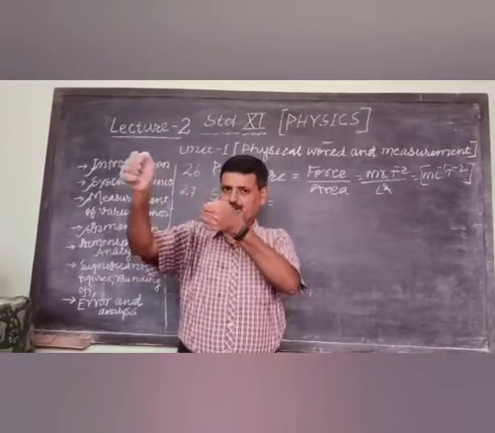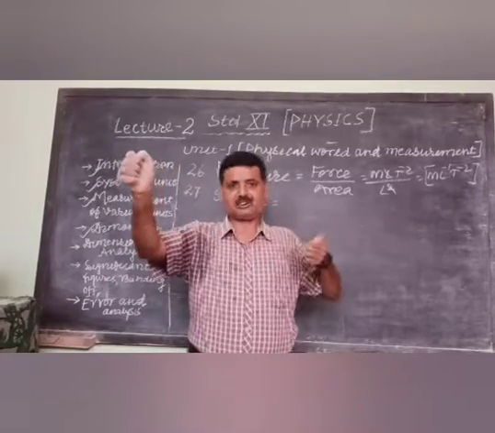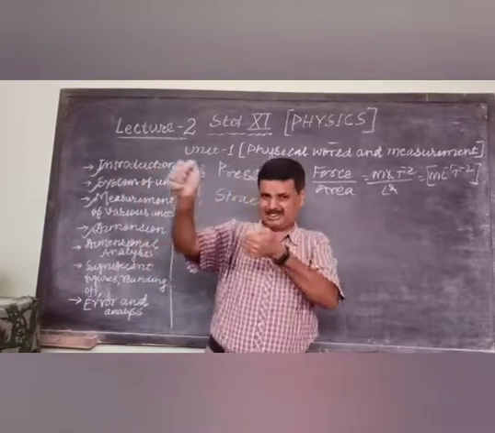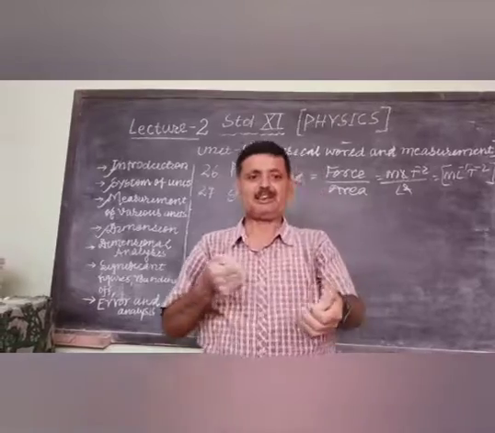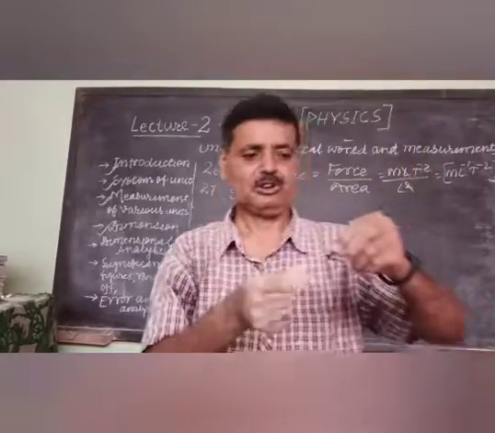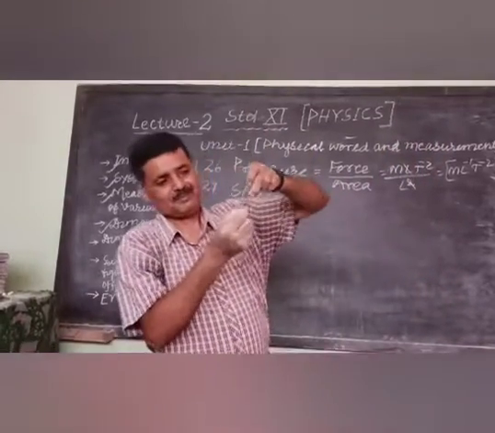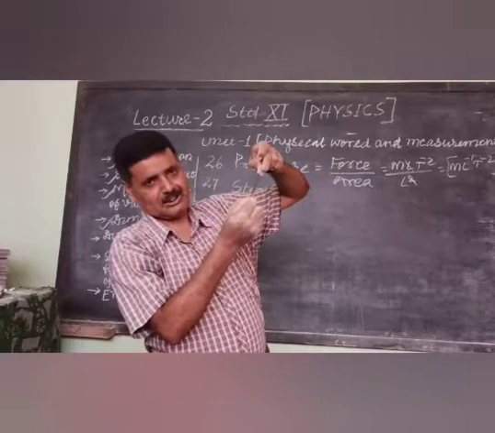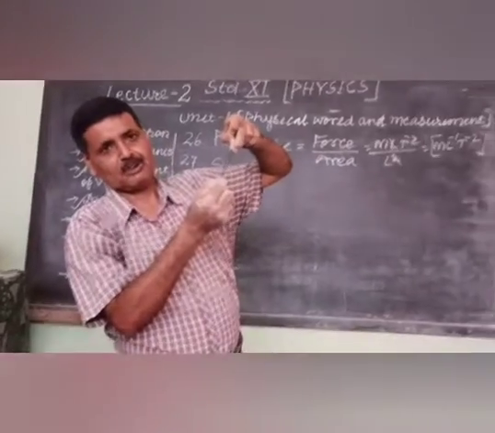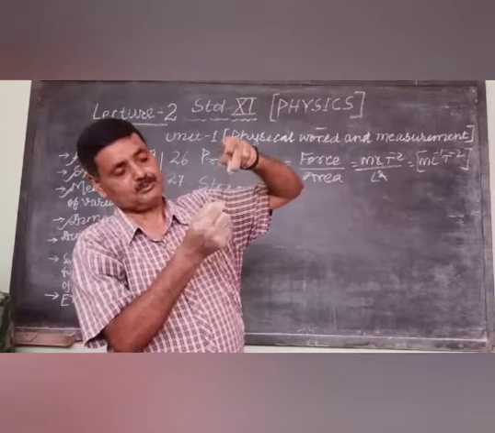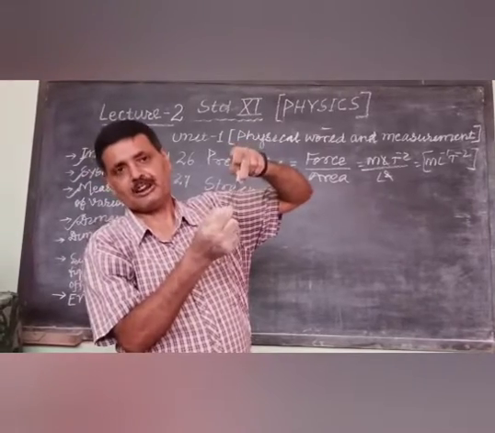The elongation depends upon the force exerted on it. If the force is maximum, elongation will be maximum. When the force increases, elongation will increase. Elongation means change in length, increase in length.